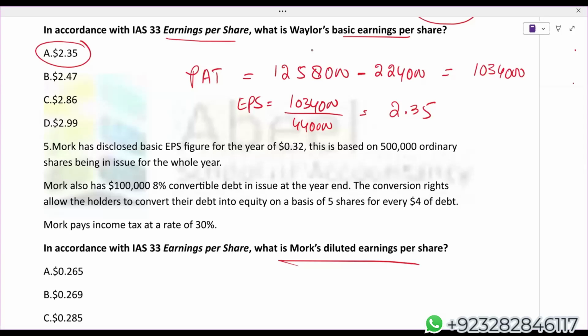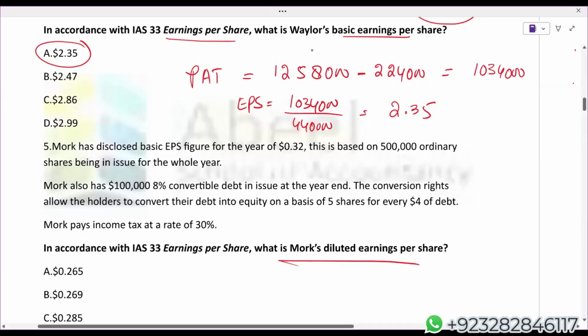The objective of diluted EPS is to show the dark side of the business, just to show the investor that EPS could be reduced to this level. That is diluted EPS. Here examiner has given you the convertible bond.